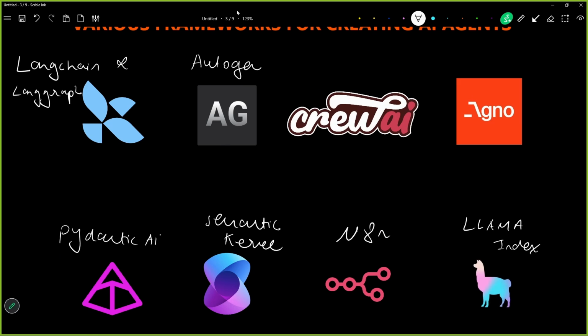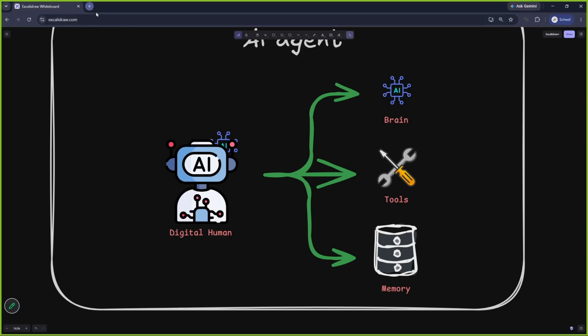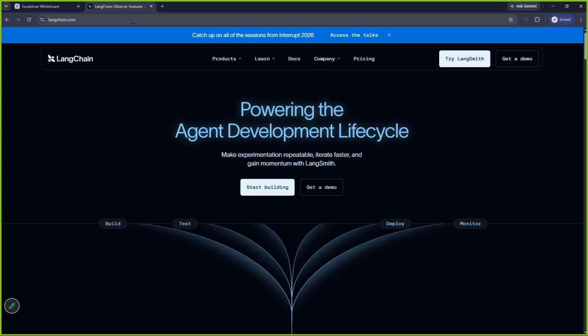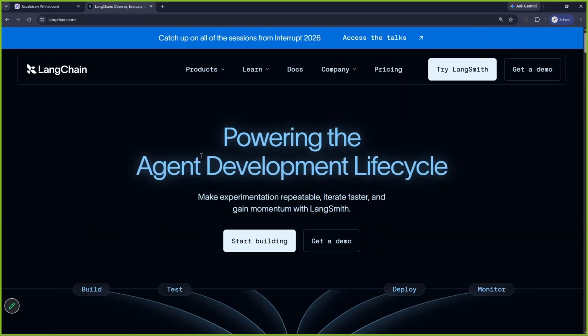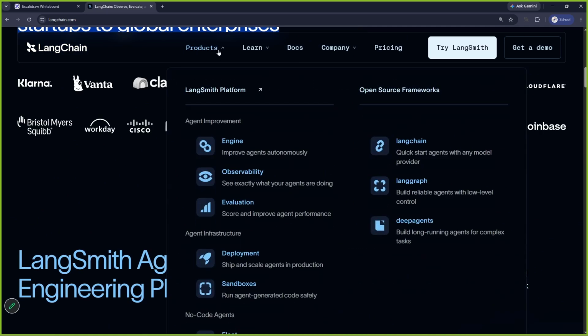And how to check these websites: every time we talk about a tool, we are going to visit their website. The first thing we spoke about was LangChain, so I can simply go to langchain.com, and this is your task as well. Every time you are checking out any new framework to make AI agents, you are always supposed to go and check the website because the website is the truth. In this website, you can read about what they do and how to program them. I'm just giving you a brief overview.